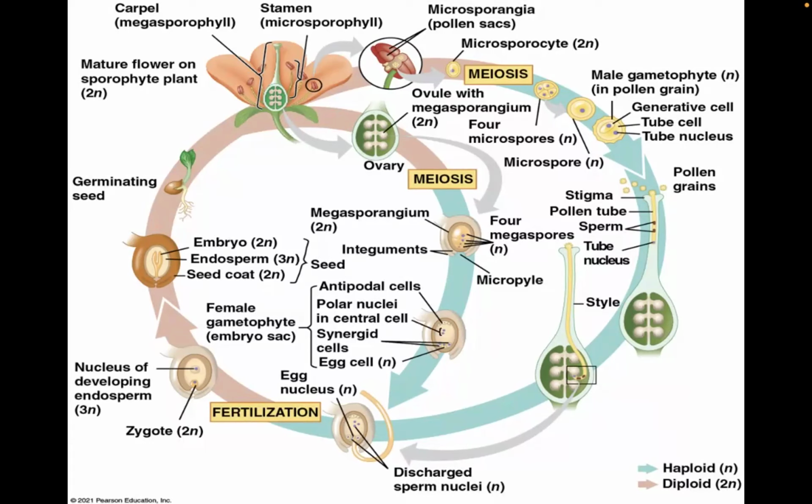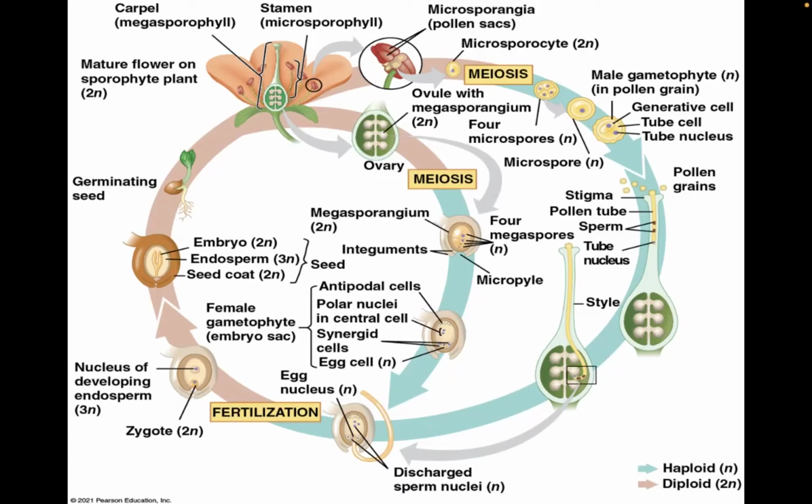Within the female reproductive organs, you will have the presence of the ovary at the base of the carpel. Within the ovary, you will have multiple ovules. The ovules will house the megasporangium. Within the megasporangium, you will have a megasporocyte that will undergo meiosis to form megaspores. These will then be surrounded by the integument that will also have the micropyle, which will serve as the site for the pollen tube attachment. These megaspores will develop into a female gametophyte that will be present within the embryo sac.